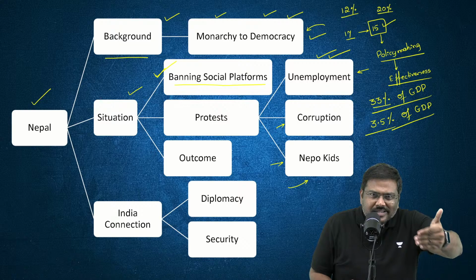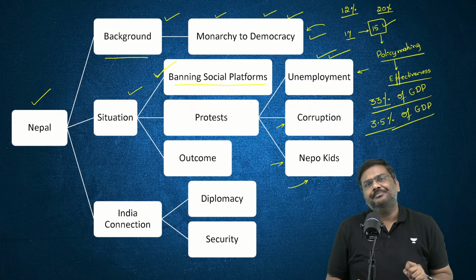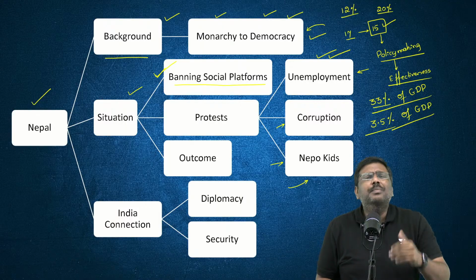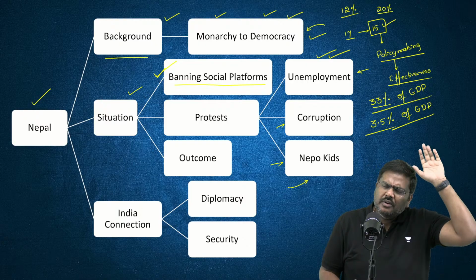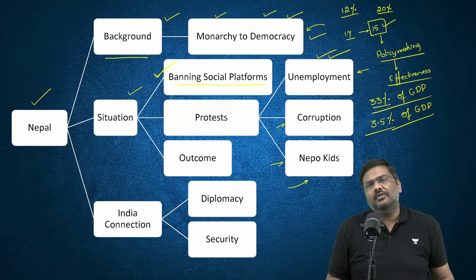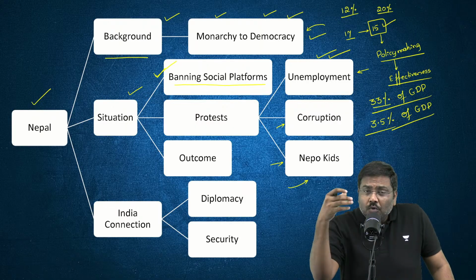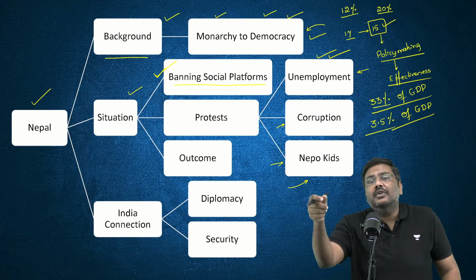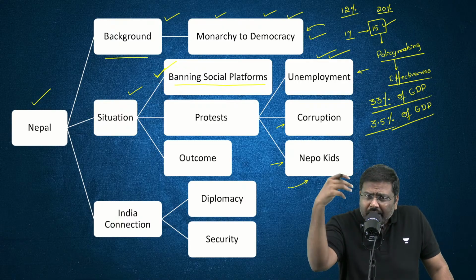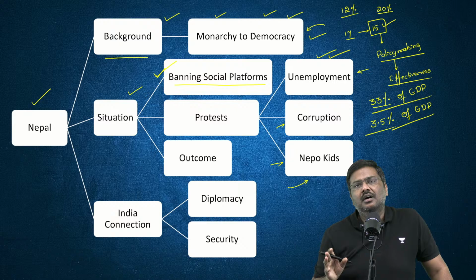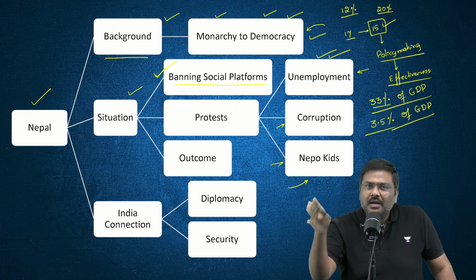What fueled the protest were the statements given by the government, or the prime minister, who basically stated, even if a certain number of people lose jobs, we are not worried, we will impose a ban on social media platforms. And finally, this went out of control. More than 19 people were killed because of gunfire. More than 100 protesters were admitted into hospitals. So this snowballed, and as a result, there is a collapse of the government in Nepal now.